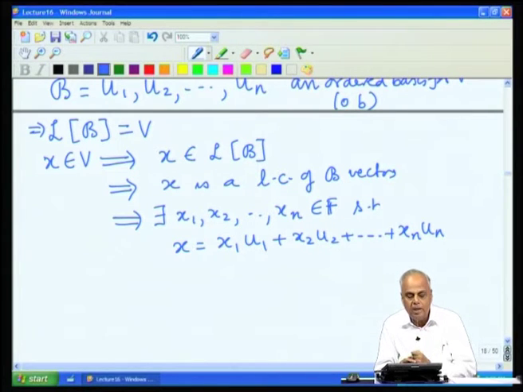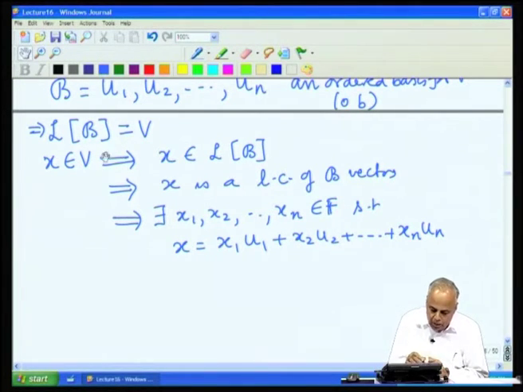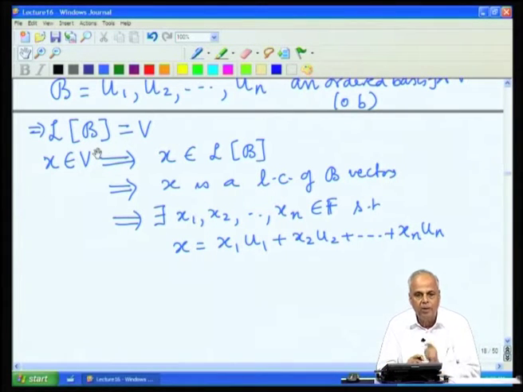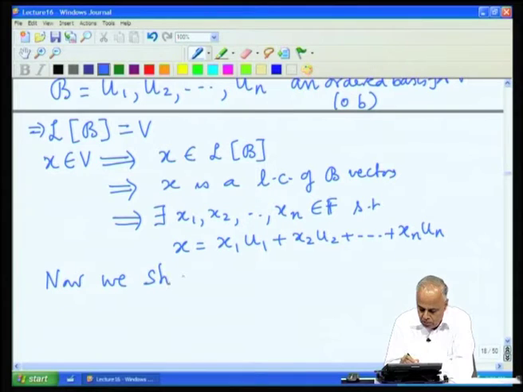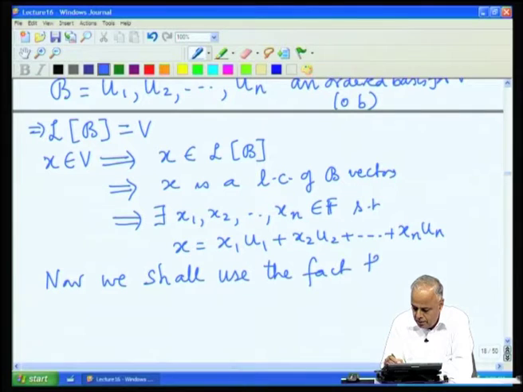Now, we shall see that we have used the fact that B is a basis only up to this part, namely that LB is V. We have not yet used the fact that B is linearly independent. We will use the fact that B is linearly independent to establish that for every vector this representation is unique. So, now we shall use the fact that B is linearly independent.